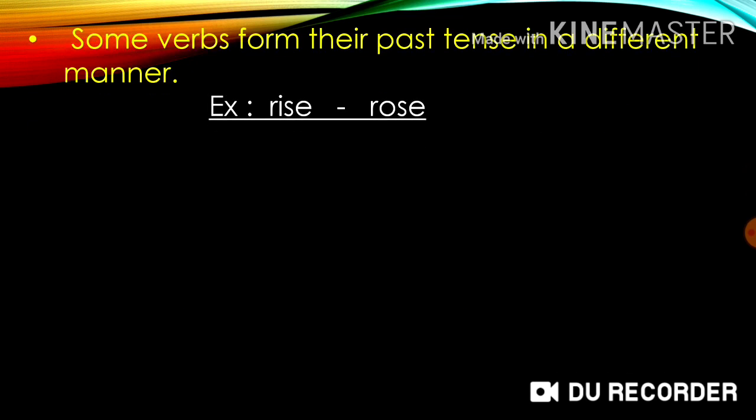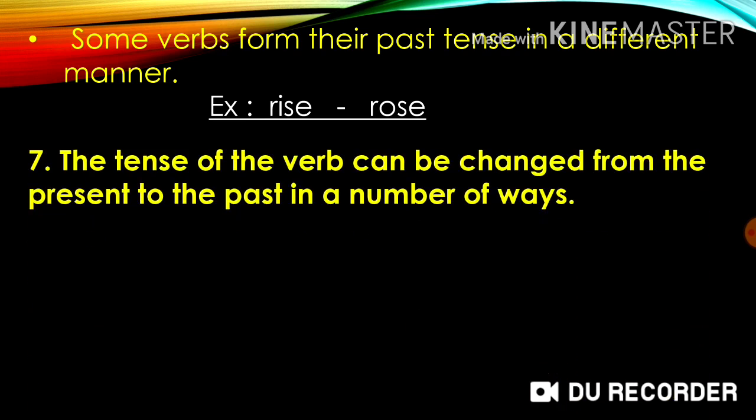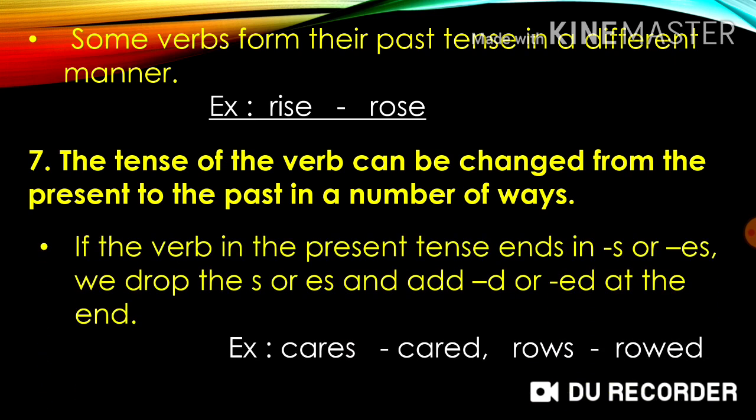Some verbs form their past tense in a different manner. For example, rise, rose. The tense of the verb can be changed from the present to the past in a number of ways. If the verb in the present tense ends in s or es, we drop the s or es and add d or ed at the end.